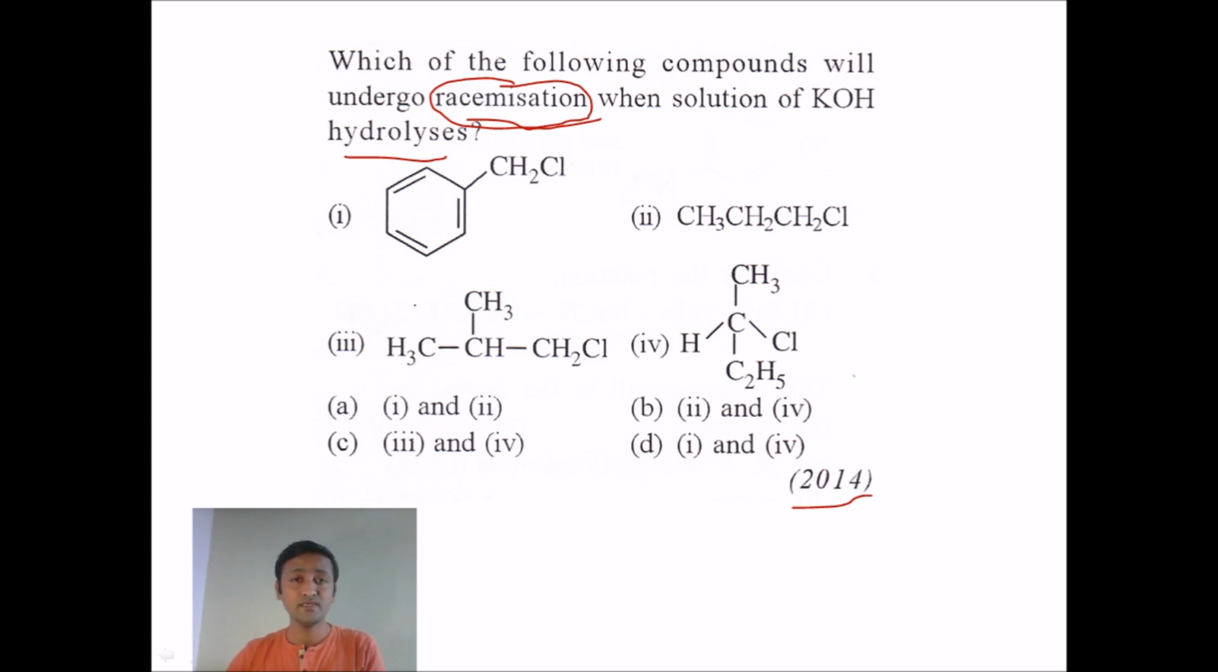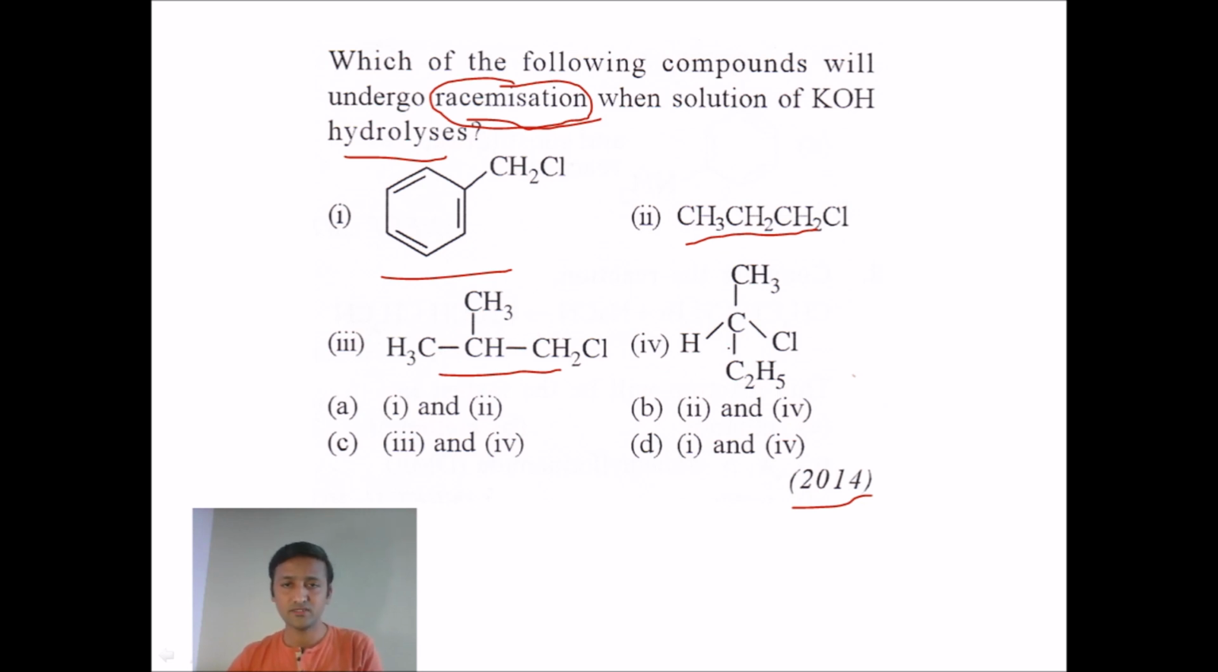First one is benzylic chloride. This is not having any chiral carbon atom. So there's no question of racemization for the first one. Second one is n-propyl chloride, and here also no chiral carbon atom, so there is no question of racemization. Third one, again, is not having any chiral carbon atom. So this is 1-chloro-2-methylpropane. So no chiral carbon atom, and there's no question of racemization.